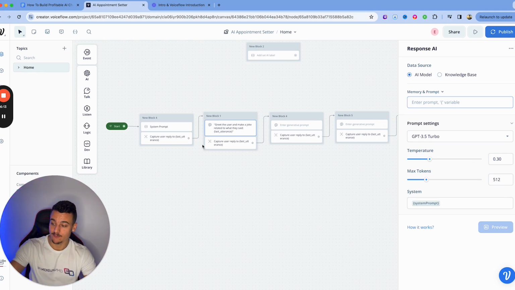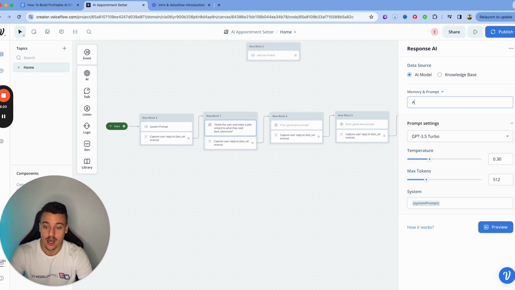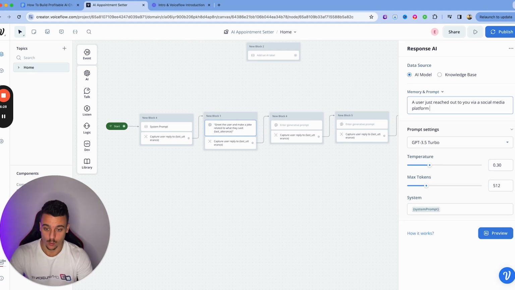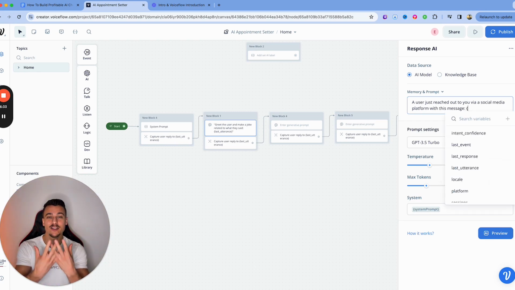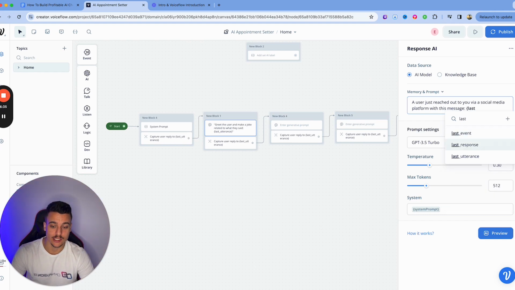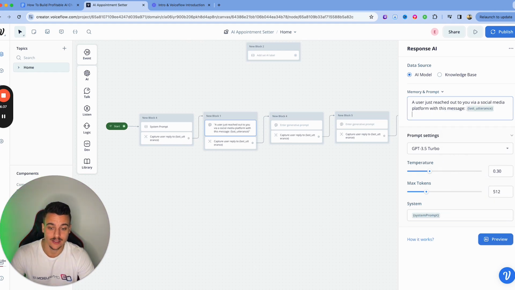So the first thing that's going to happen is somebody's going to reach out to us. So that's some context that we need to give the AI. So we're going to say a user just reached out to you via a social media platform with this message. Now, don't forget you need to give the AI the message of the user every single time, which is saved in the last utterance variable.